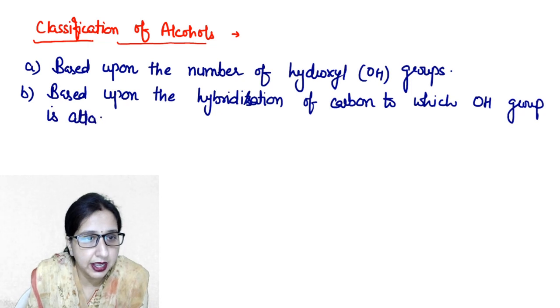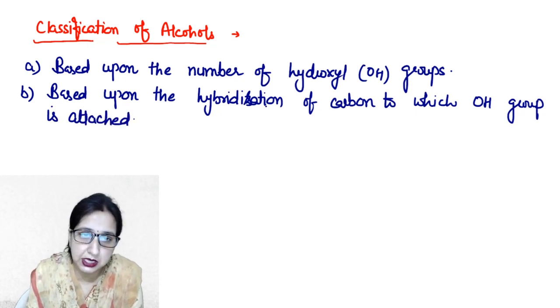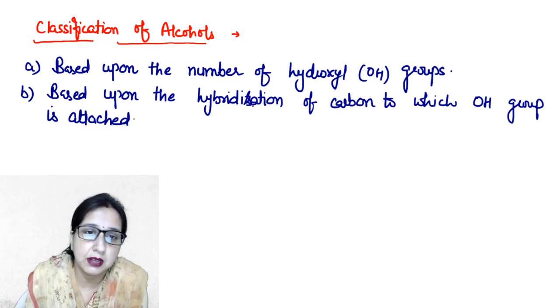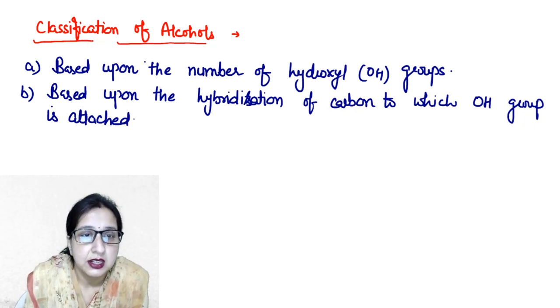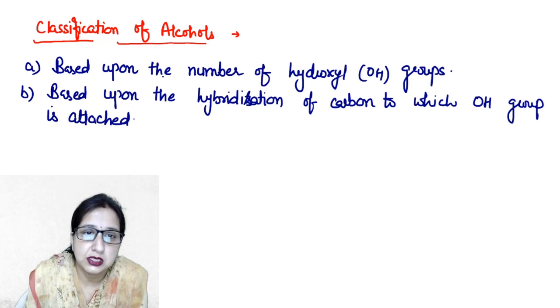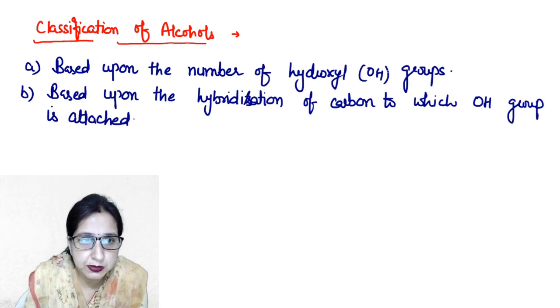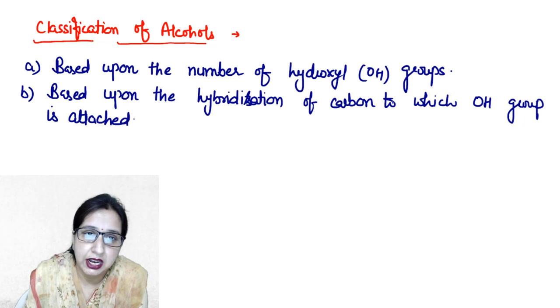Sometimes hydroxyl group is attached to the carbon which is sp3 hybridized and sometimes it may be sp2 hybridized carbon atom. So we can classify the alcohols as well as phenols based upon the number of hydroxyl groups present as well as based upon the state of hybridization of the carbon to which hydroxyl group is attached.